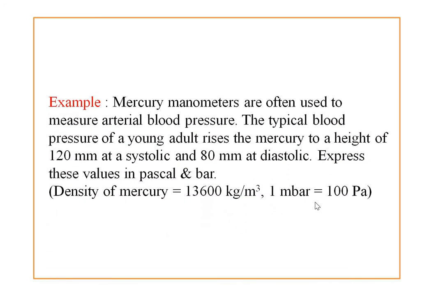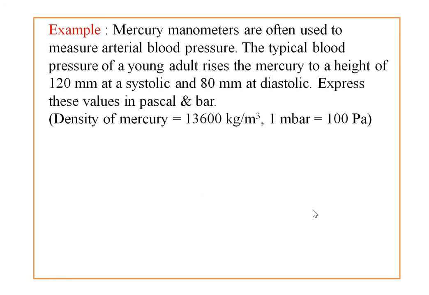So let's see one example of this. Mercury manometers are often used to measure arterial blood pressure. The typical blood pressure of a young adult raises the mercury to a height of 120 mm at systolic and 80 mm at diastolic. Express these values in Pascal and bar. Given quantities are the density of mercury, 13600 kilogram per meter cube, and 1 millibar is equal to 100 Pascal.